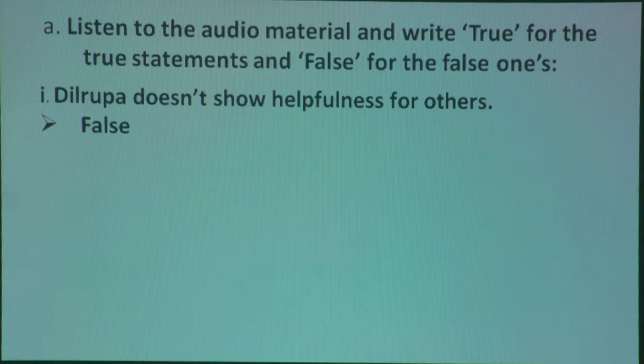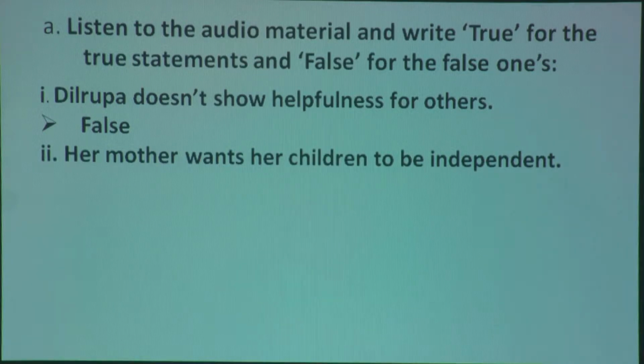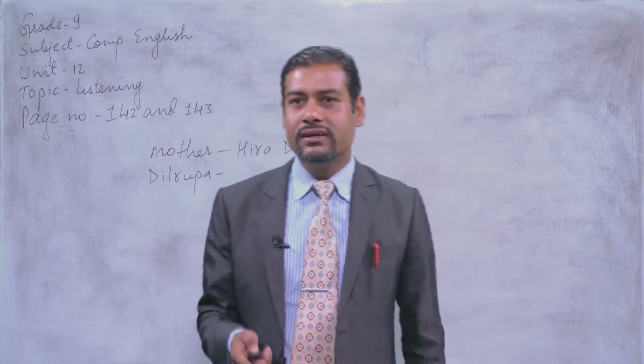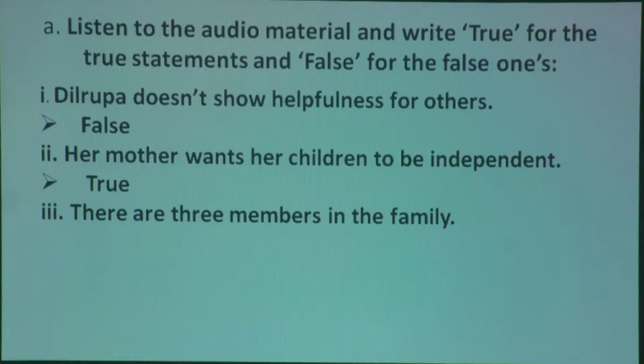Okay? So second question, I would like to show you. Her mother wants her children to be independent. So once again, I would like to read out this question, and you have to write down whether it's false or true. Her mother, let's say our mother, wants her children to be independent. Is this true or false? So what did you say? Okay, you are right. The correct answer is true. Absolutely right.